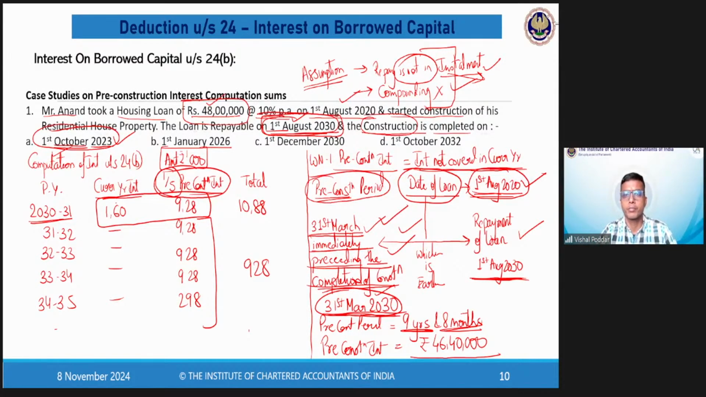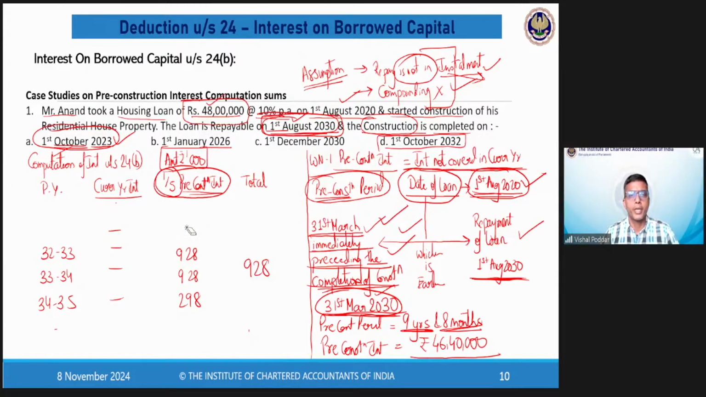Correct? Now going to the D case. My construction is completed on 1st October 2032. Now if my construction is completed on 1st October 32, so my working starts from this date.